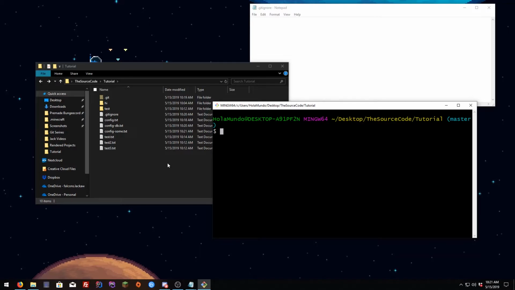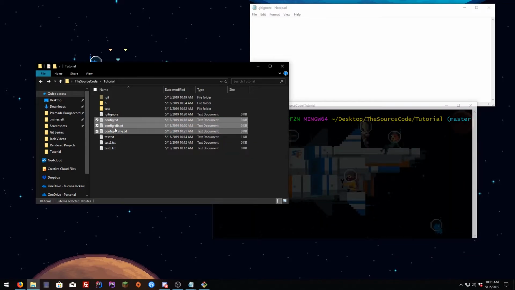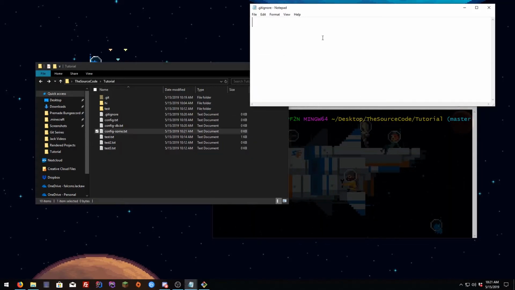Okay, so let's say we have a lot of config files, and you don't want to type every single one of them, like config.txt, then config.dv.txt. You can just do config and an asterisk after it and hit save.